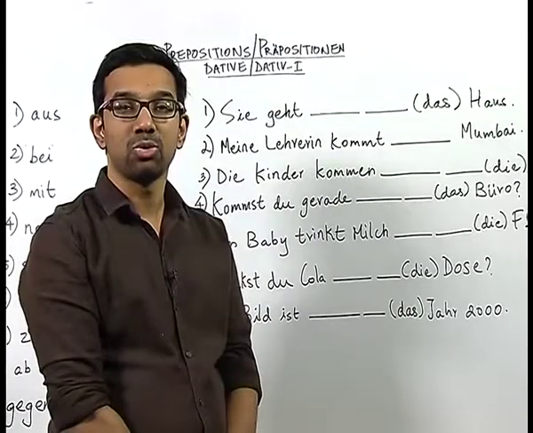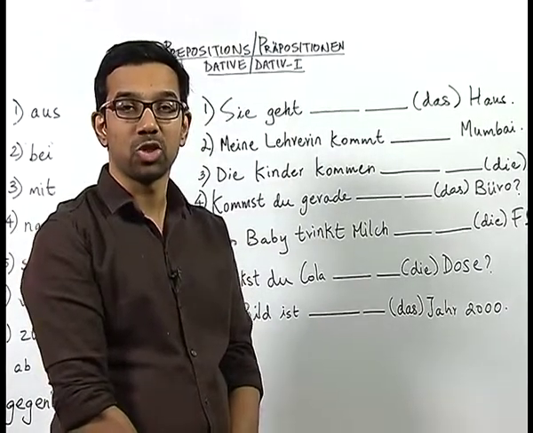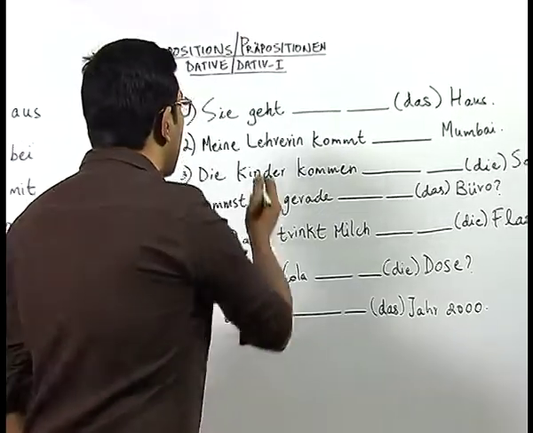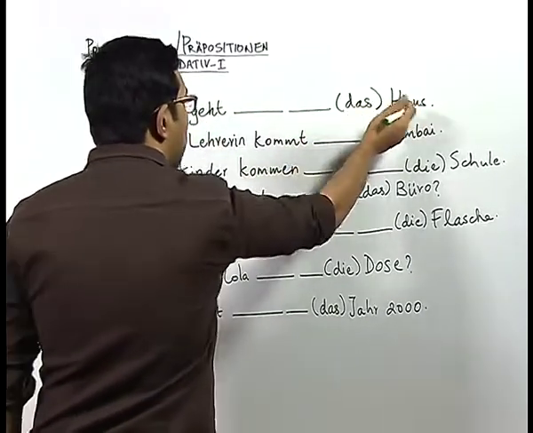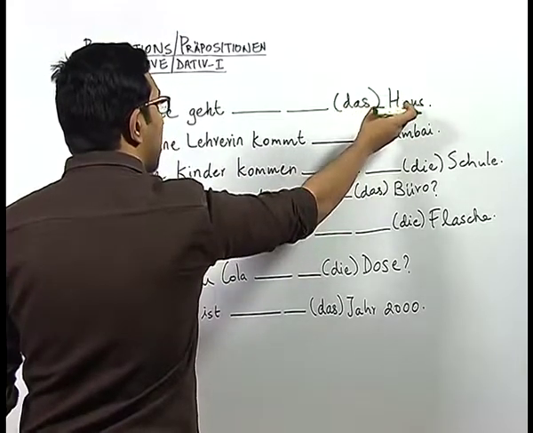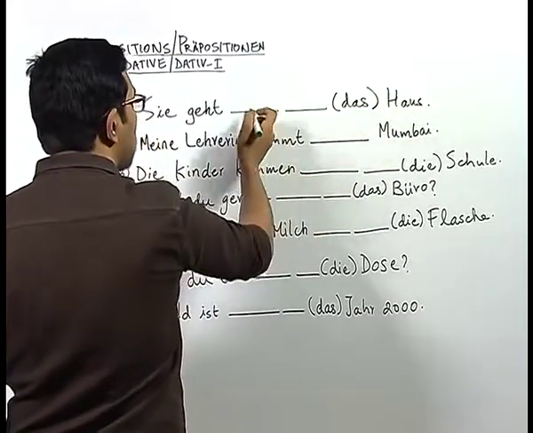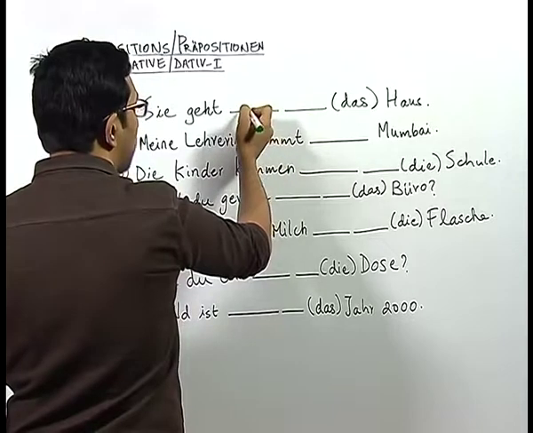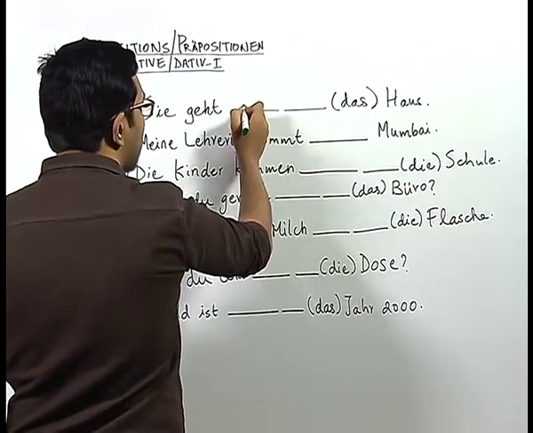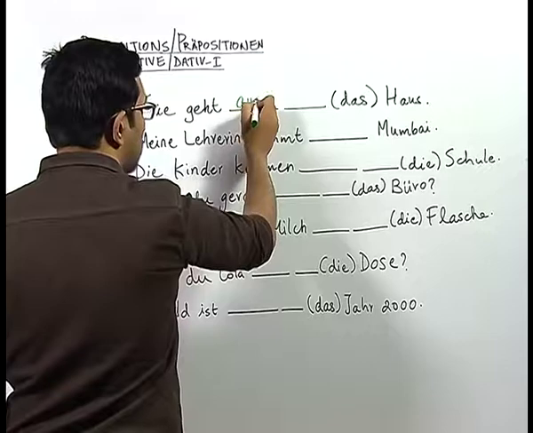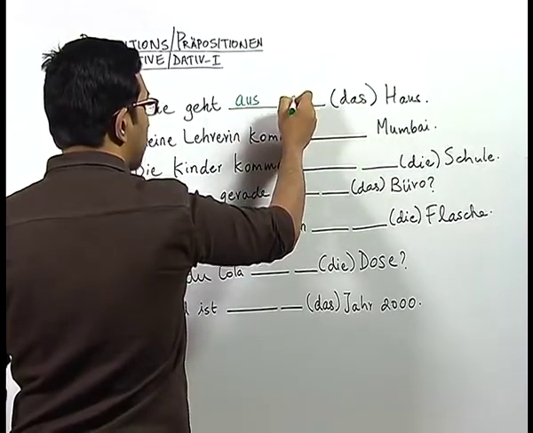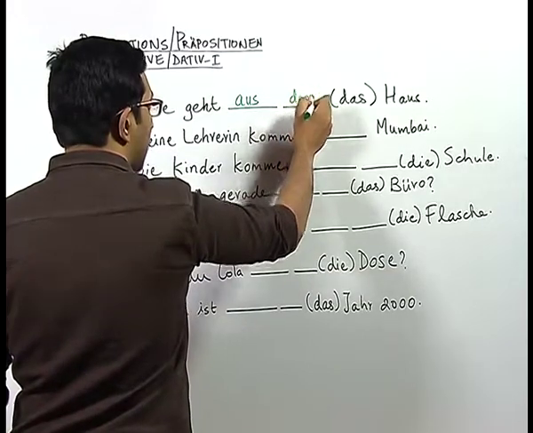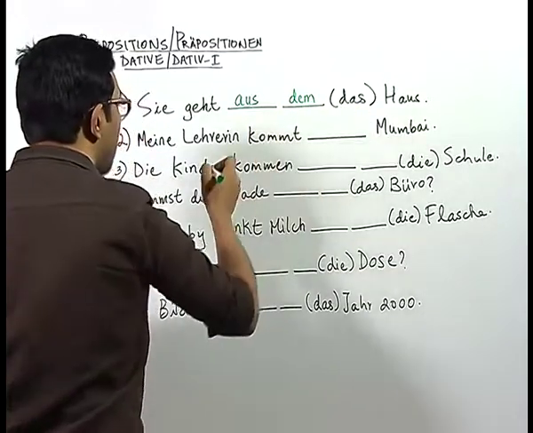Now, let us do some examples for the preposition aus. In sentence number 1, sie geht, and in brackets we have the article das and the noun Haus. To talk about movement from an enclosed space, we use the preposition aus, and we know that das becomes dem in the dative with the preposition aus. We write aus dem Haus.